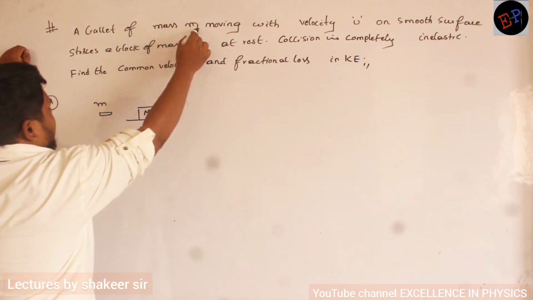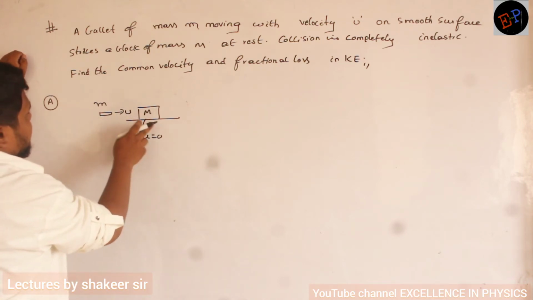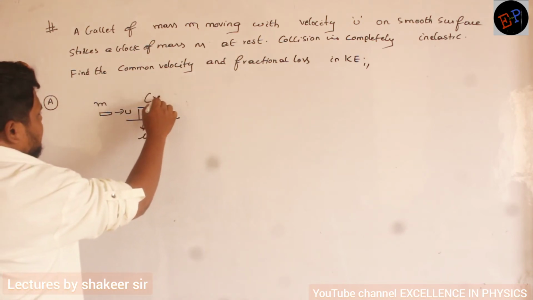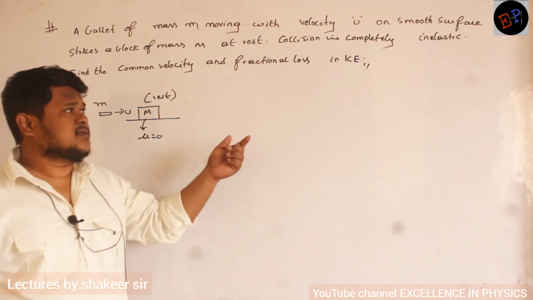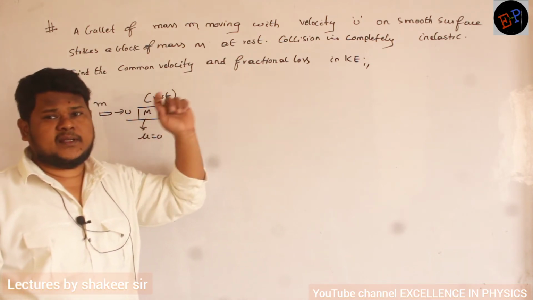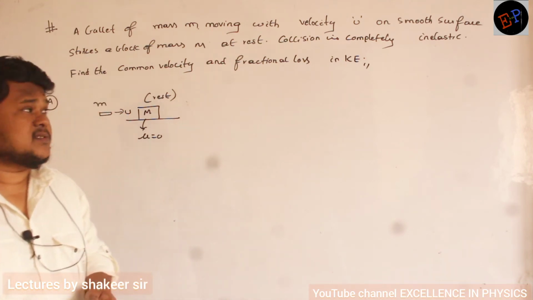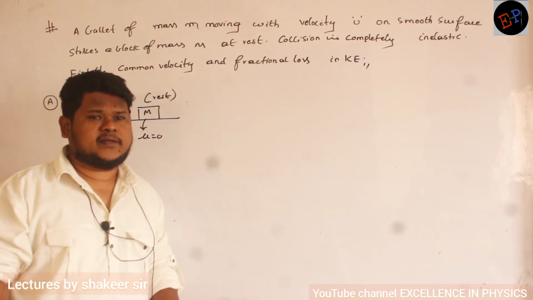Small m, and initially it is moving with a velocity of u on a smooth surface, and strikes a block of mass M at rest. So its initial velocity is 0, it is in rest position. The collision is perfectly inelastic, completely inelastic. Then find the common velocity and fractional loss in kinetic energy.